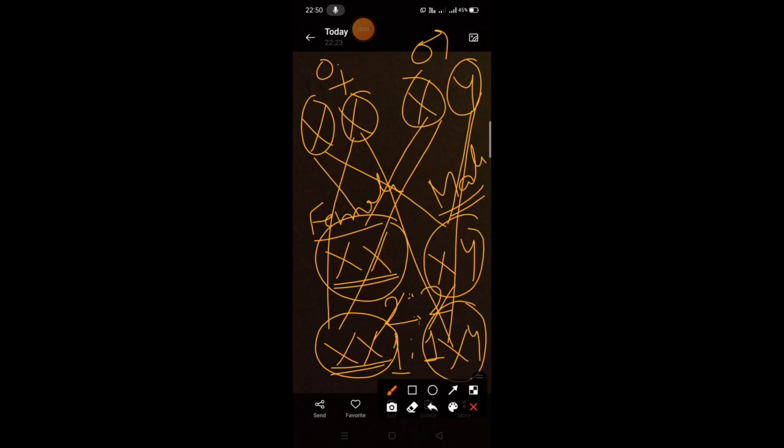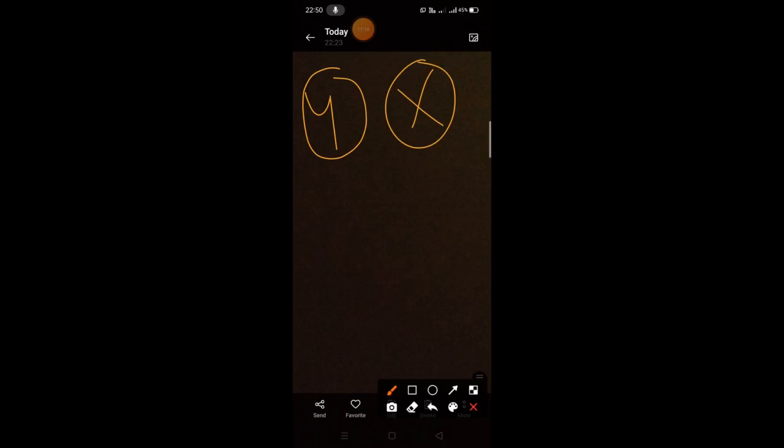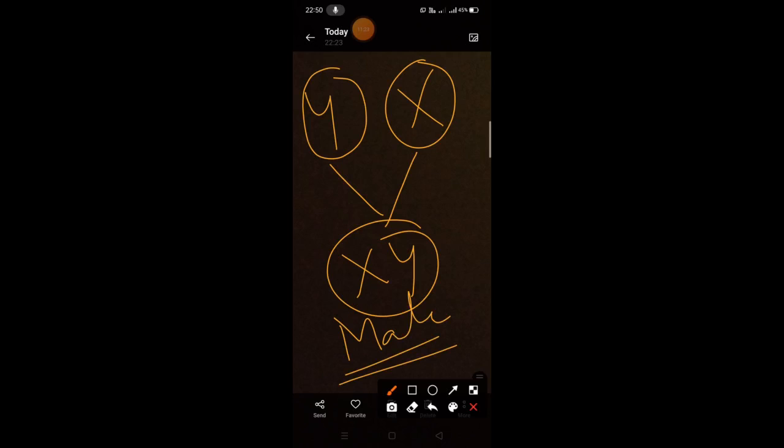Means the sex of the child is determined by which type of chromosome has transferred to its formation. कि अगर X ट्रांसफ़र हुआ फादर से और मदर से भी अगर X ट्रांसफ़र हुआ, then the sex of the child will be a female. But if Y is transferred from father and X is transferred from mother, then the sex of the child will be male, because XY जो है वो किसको रिप्रेजेंट करता है?